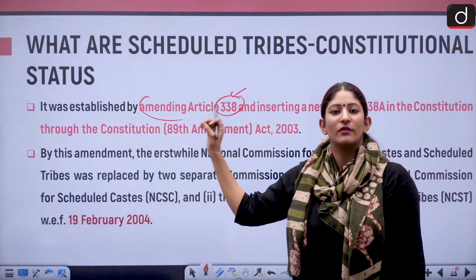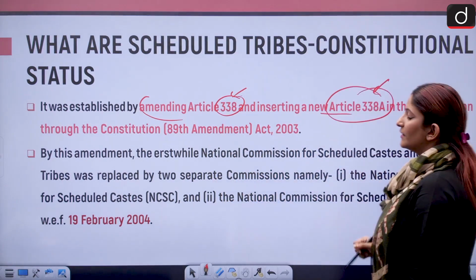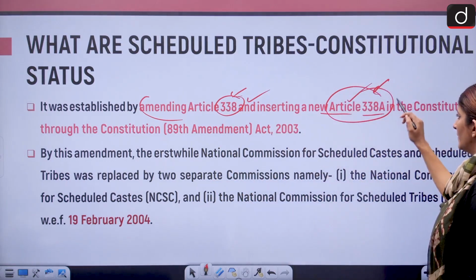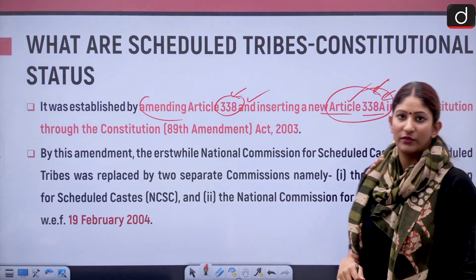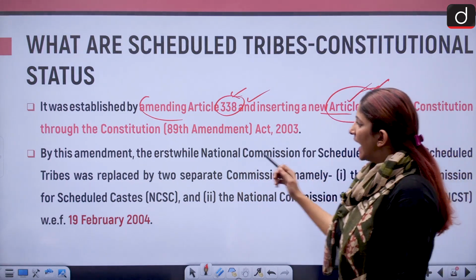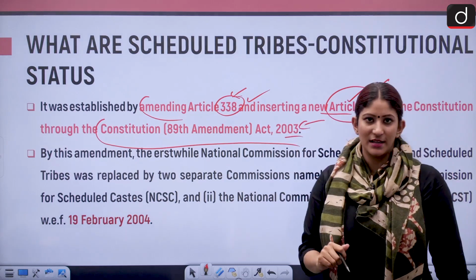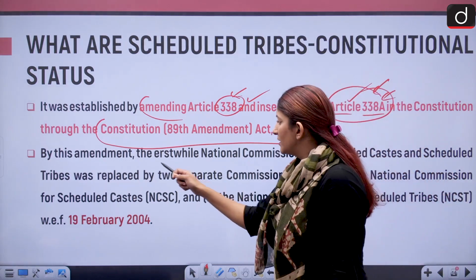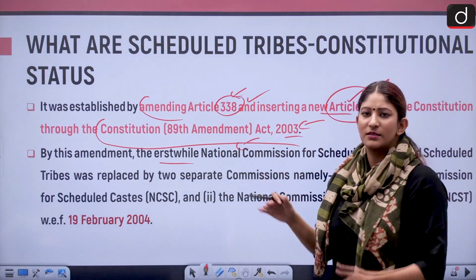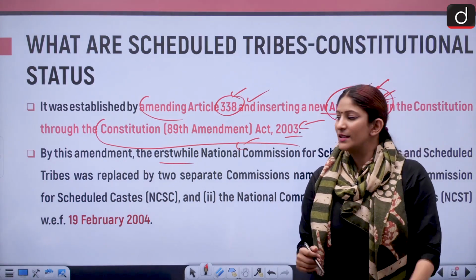And that was because of the amending of Article 338 and inserting a new article, Article 338A. 338 was different, and 338 after amending became 338A for the welfare of the scheduled tribes with respect to forming a commission. Okay, and that was brought through by the Constitution 89th Amendment Act of 2003. Also, by this amendment, as we have already discussed, the scheduled castes and scheduled tribes used to be looked at by the same commission, and now it was differentiated.